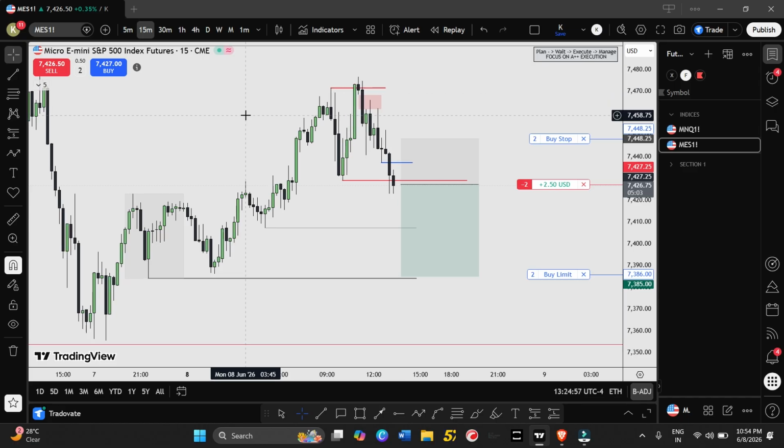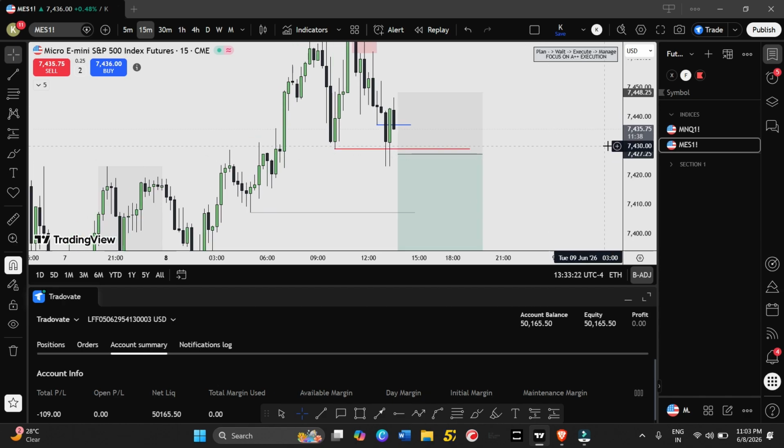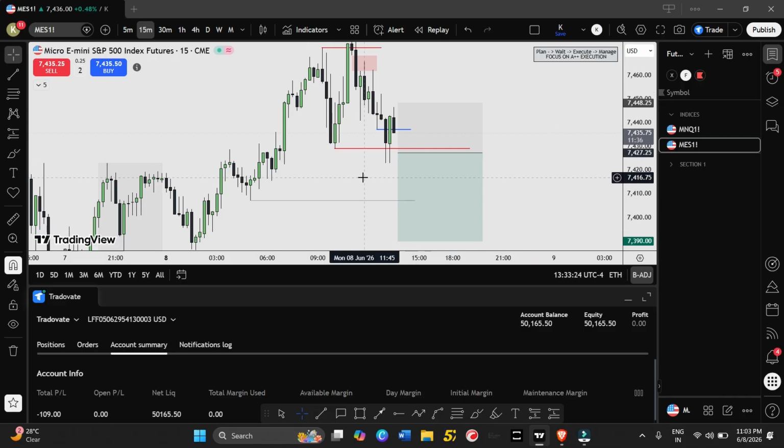Okay, everyone, so I have exited at this $100 loss. I personally don't like the closure of this candle. You can see it looks like it swept this liquidity and closed very aggressively, like a 15-minute bullish engulfing.